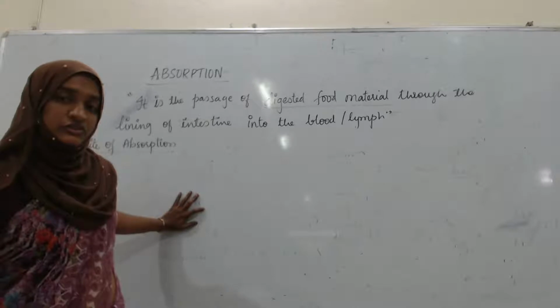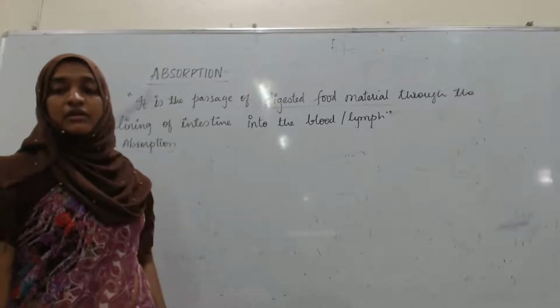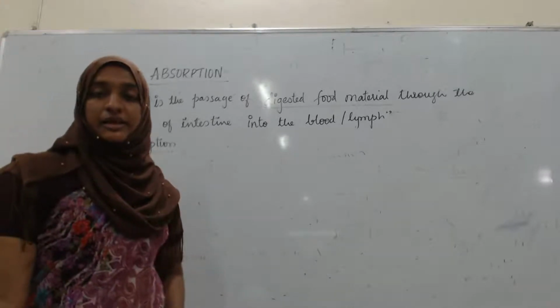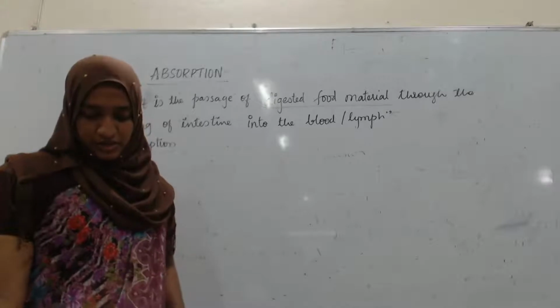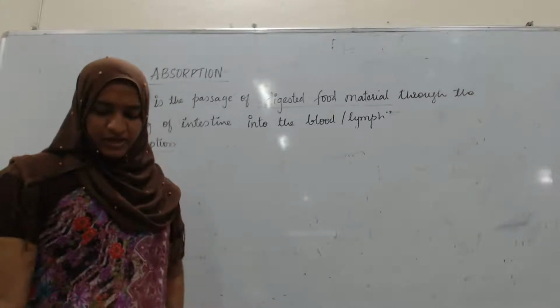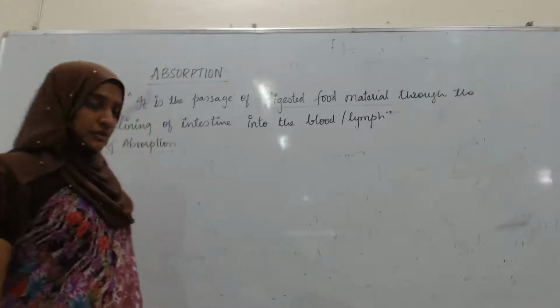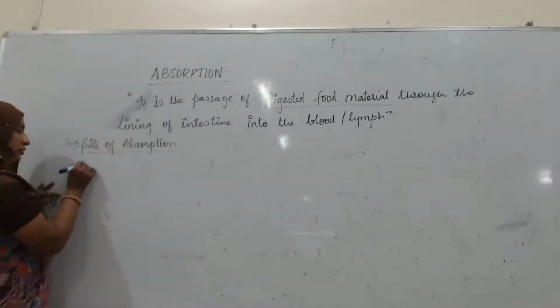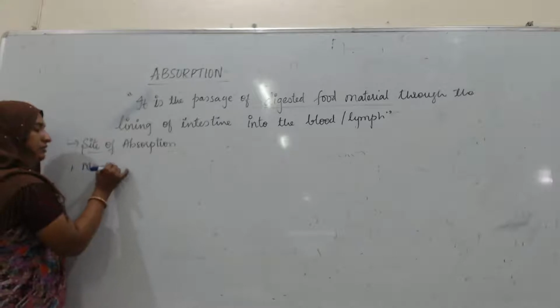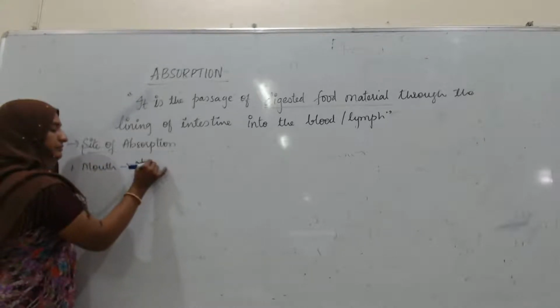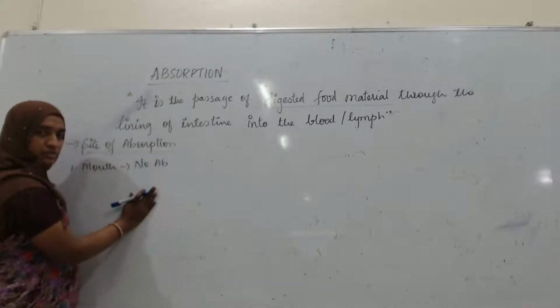The first digestion process will start from the mouth or oral cavity, but there the absorption does not take place. However, very little absorption takes place in the stomach. See here, first the mouth. In the mouth there will be no absorption.